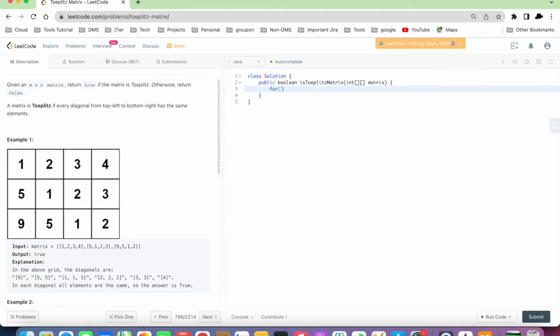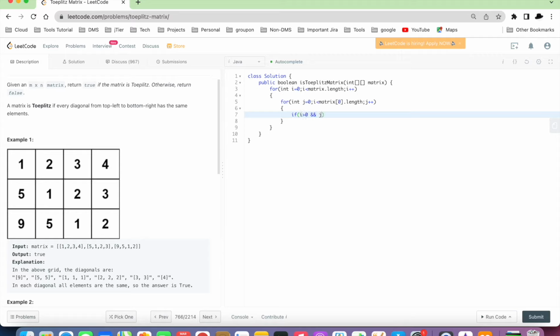So we would just iterate over the matrix dot length with i plus plus, and then this should be for columns. Now we have to check if the indexes are greater than 0.